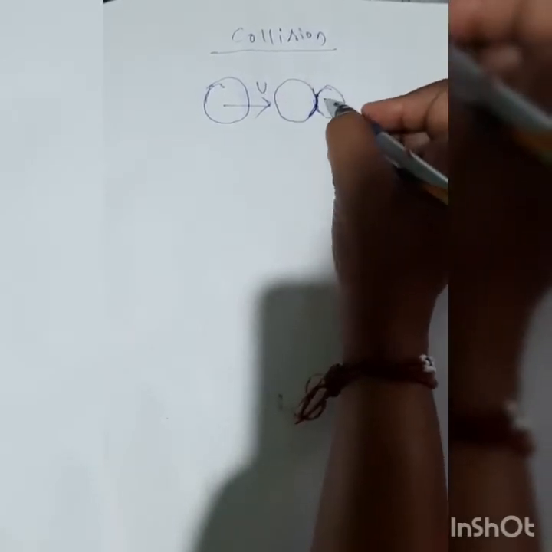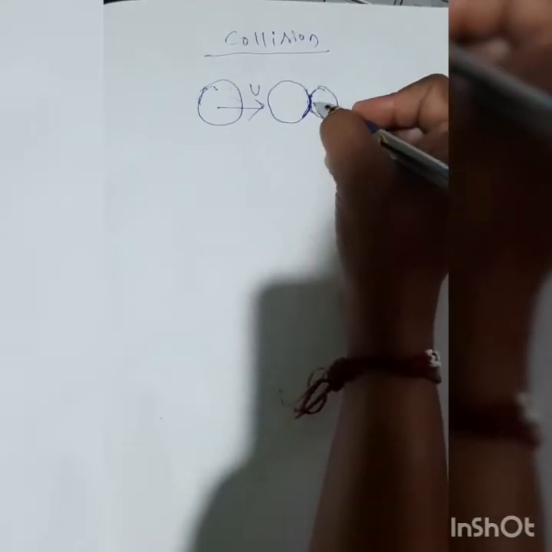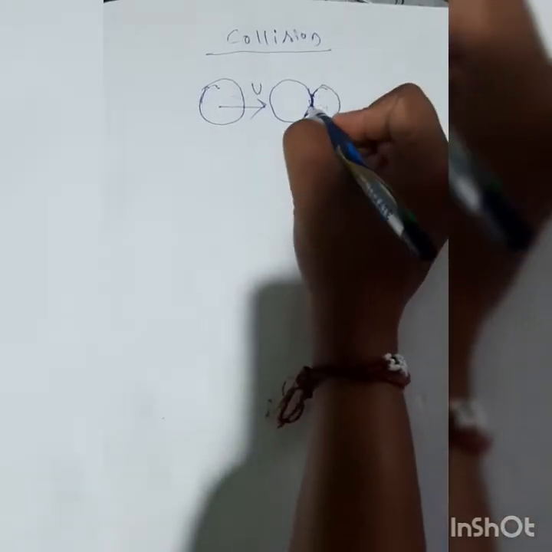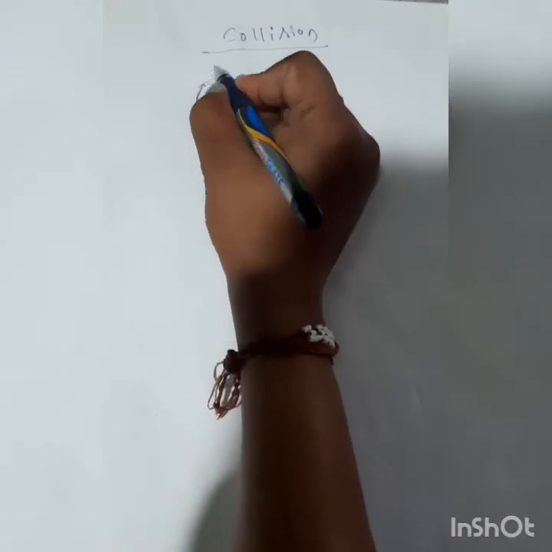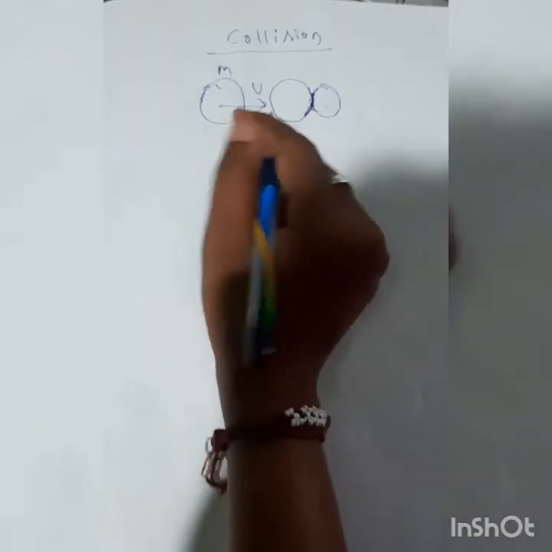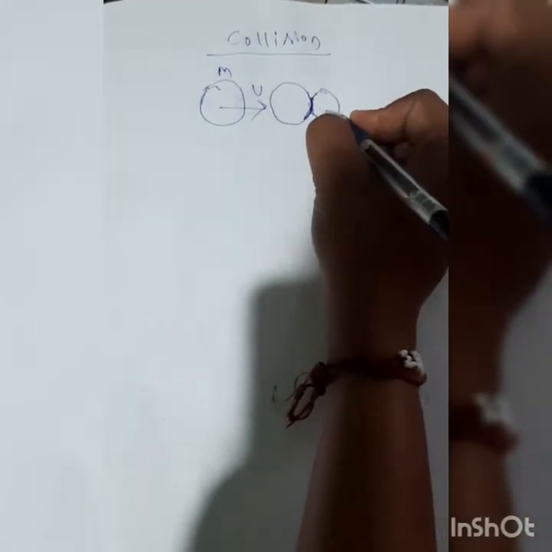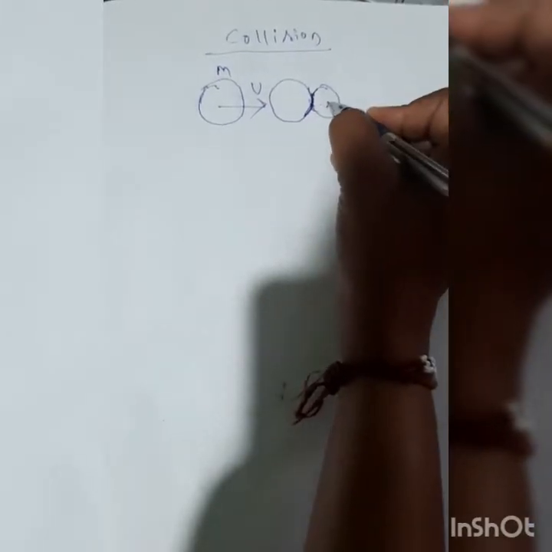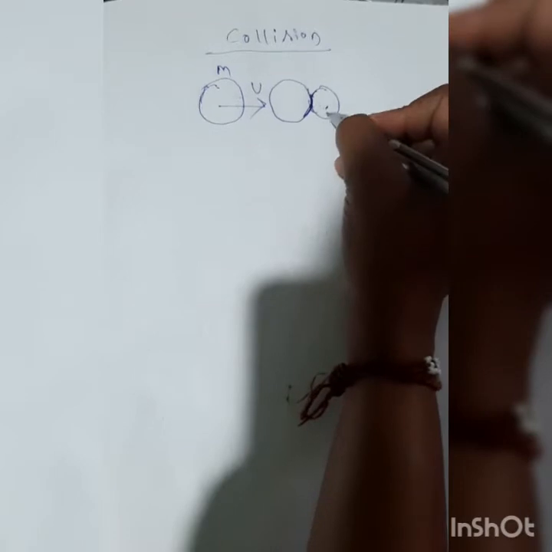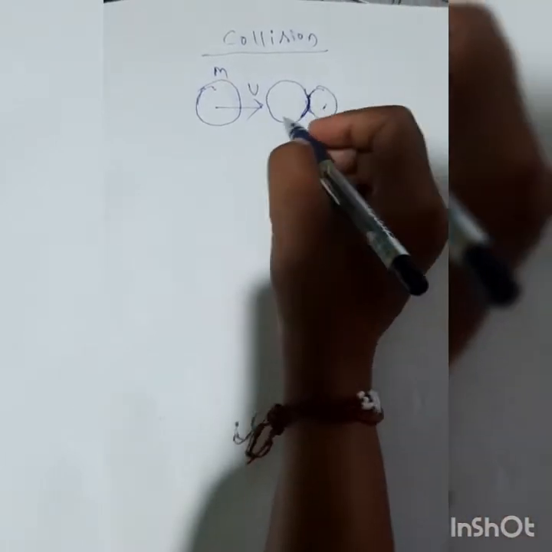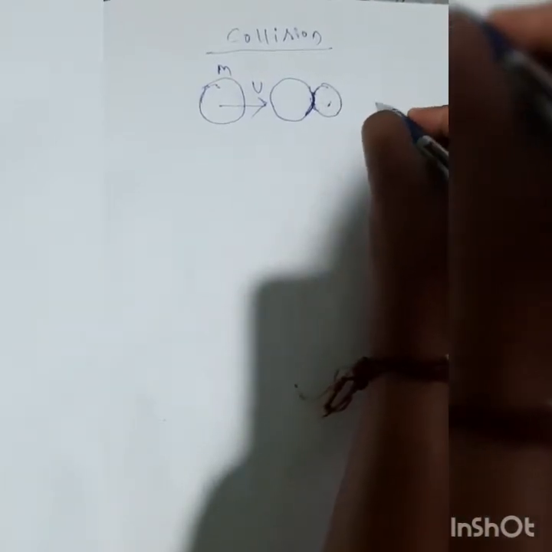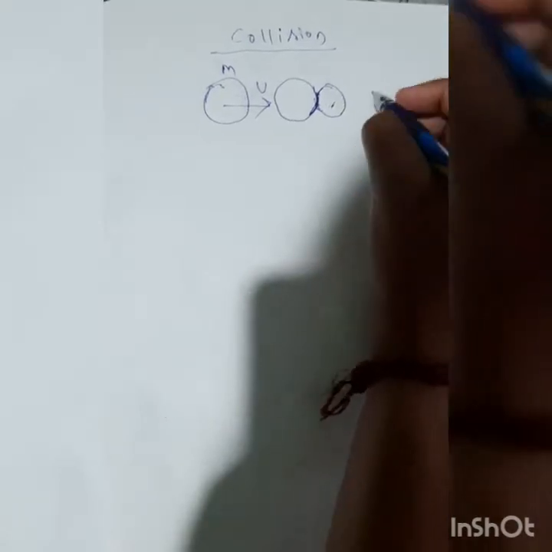After that, what happens? Due to the elasticity, during collision, this body has a certain mass and is moving with a certain velocity, so it has some momentum, and it will transfer its momentum to this body. Because of this, the second body will gain some momentum and velocity, so it will try to move forward.